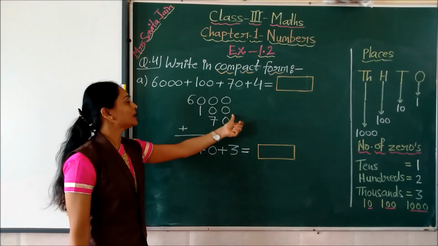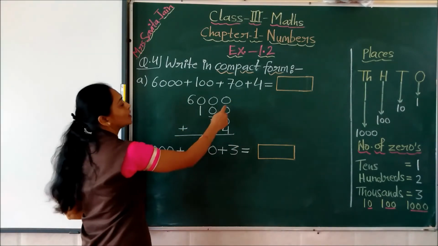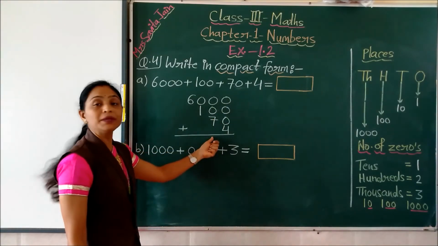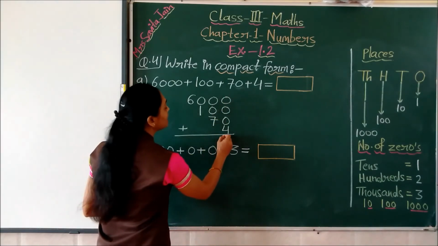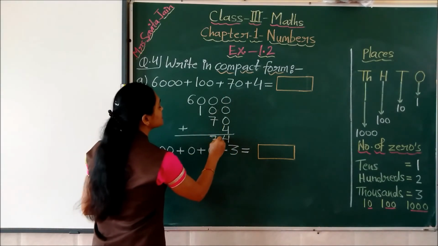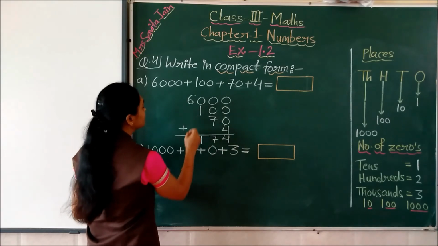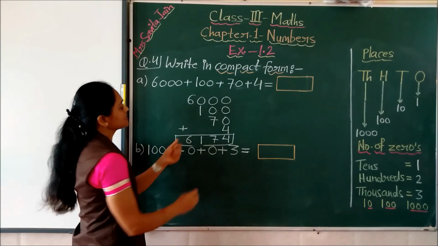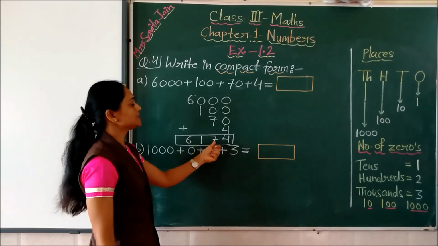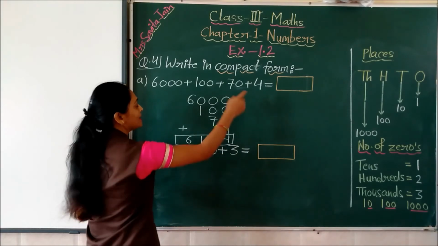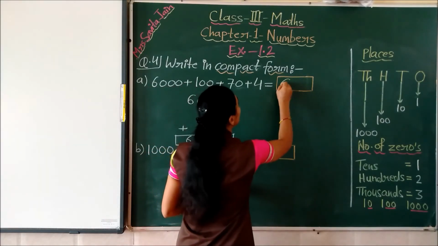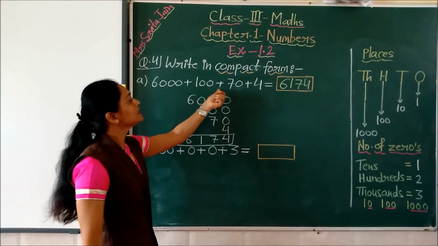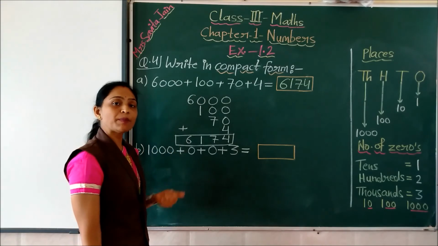You have to see this order should be proper, children, because if you are not arranging from the ones place in proper order, your answer will be wrong. Yes children? Now we will add: this is 4, this is 7, this is 1 and this is 6. So this way we got this number, 6174. We may write this number in this box. 6174 is the number for this question which is written as expanded form.